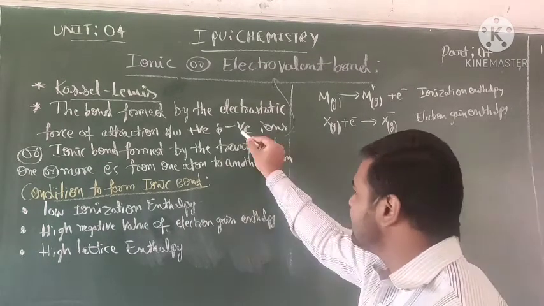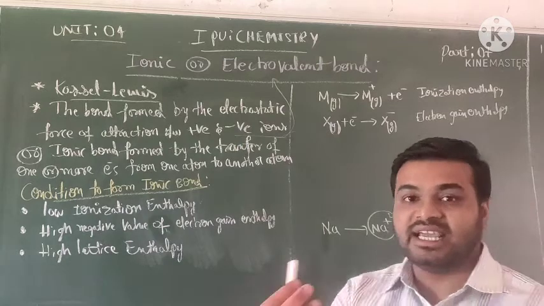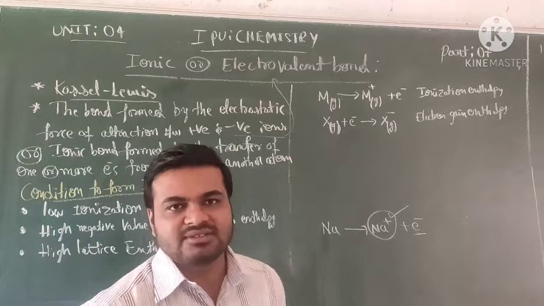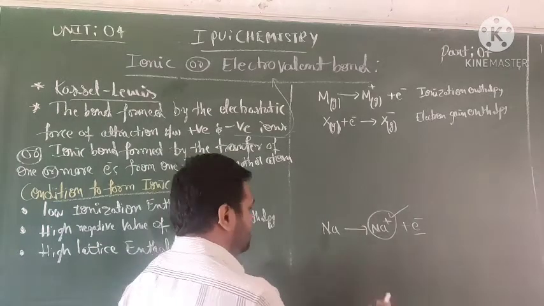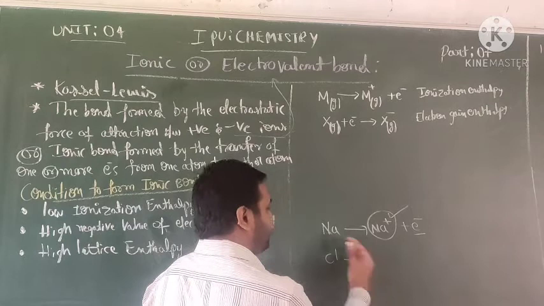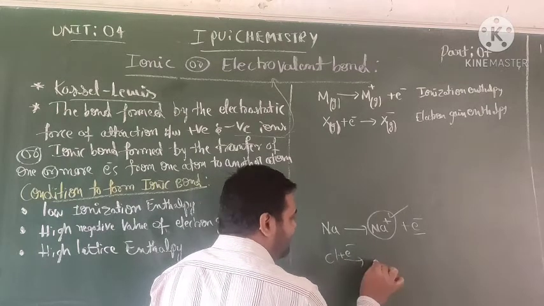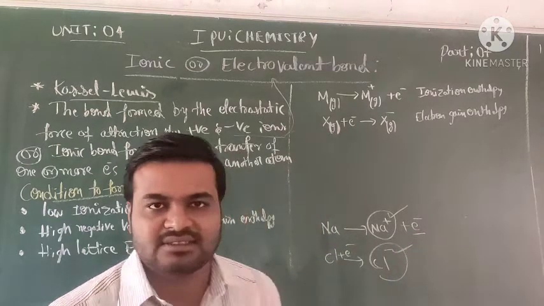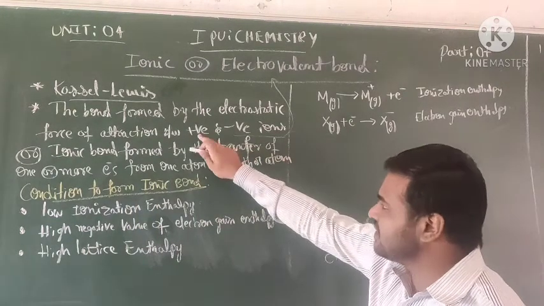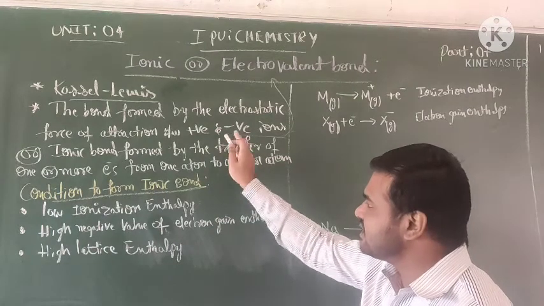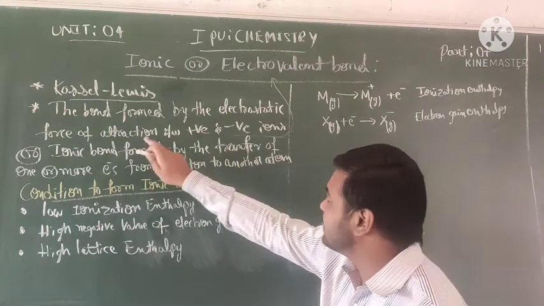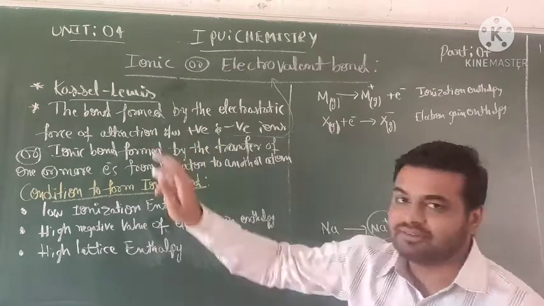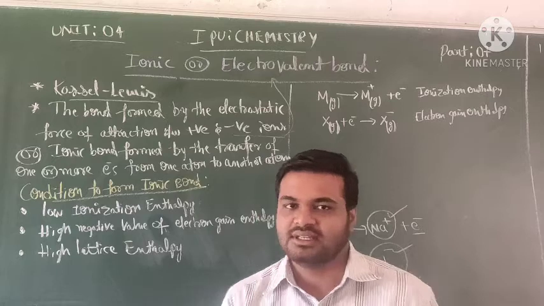Clear? What about negative ions? Negative ions form by gaining electrons, which are added to the valence electrons. See, chlorine adds one electron to form Cl minus. This is a negative ion. Okay? The electrostatic force of attraction between the negative and positive ions forms the ionic bond.